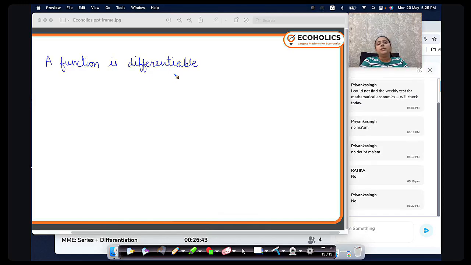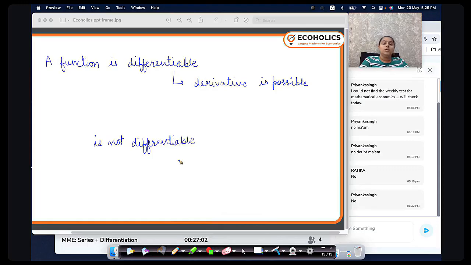A function being differentiable means finding its derivative is possible. But if I say a function is not differentiable, it means derivative is not possible. This is what it means.